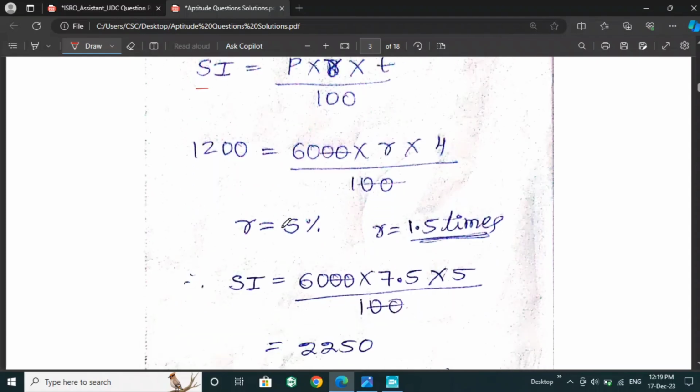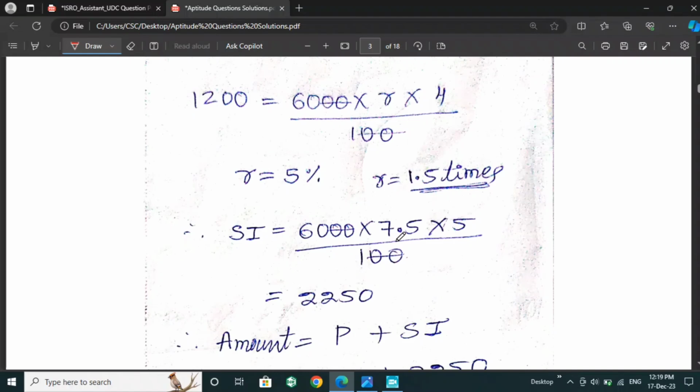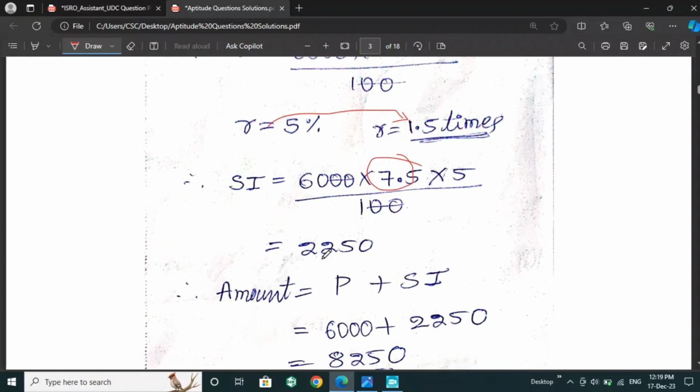From that we have to calculate the ratio; the rate is 5%. Next, how much will be the amount after 1.5 times the rate? For that, converting to 1.5 times means 7.5% will be the rate. Then we will get 2,250 as the answer for SI.